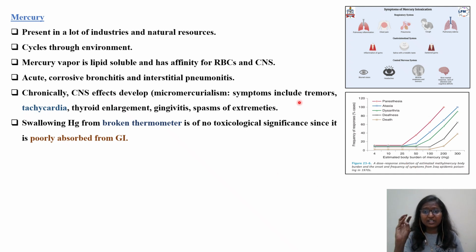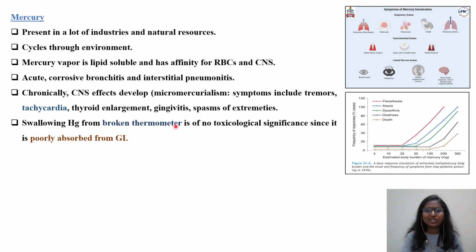And symptoms include tremors like this. The patients will show this. A lot of videos are there about the people in Japan who were exposed to this. You can see it there. And tachycardia, an increase in the heart rate, is there. That's why they have given this here. This one picture you can go back and check. Thyroid enlargement will be there. Gingivitis will be there. And spasm of the extremities, the digits, will take place.